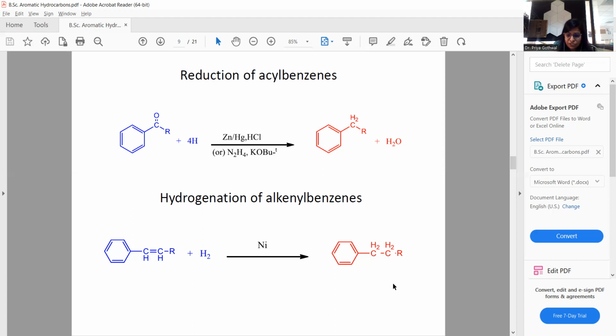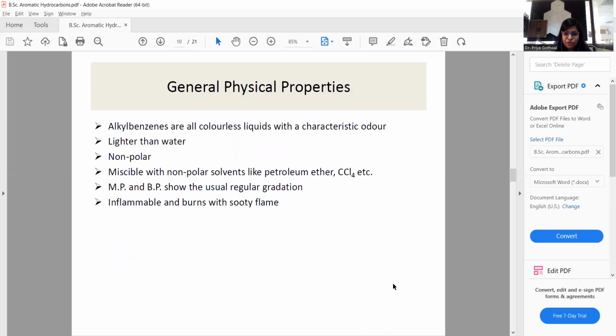So this hydrogenation takes place during the course of the reaction to get a substituted alkyl derivative of benzene. So we can see some name reactions are important, and how we can convert a double bond to a single bond, the C=C bond to a CH2 bond.